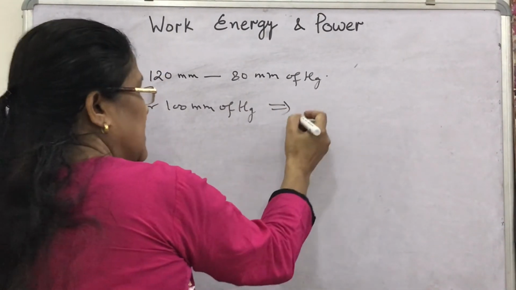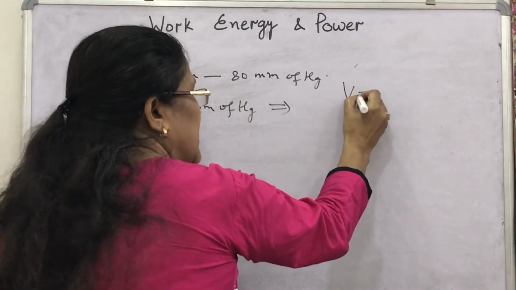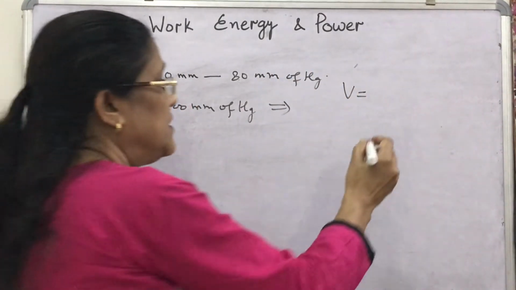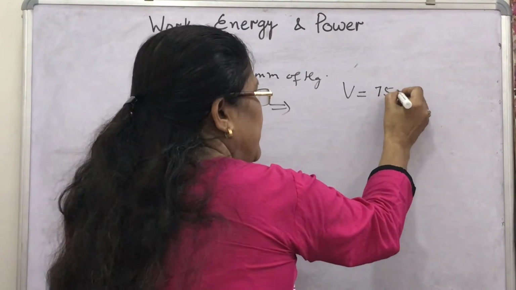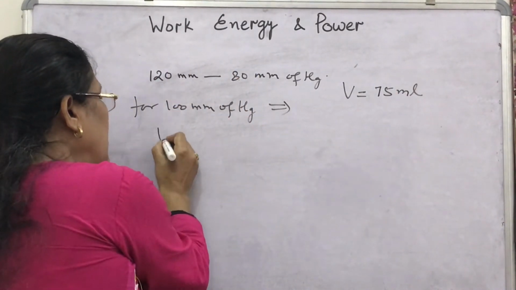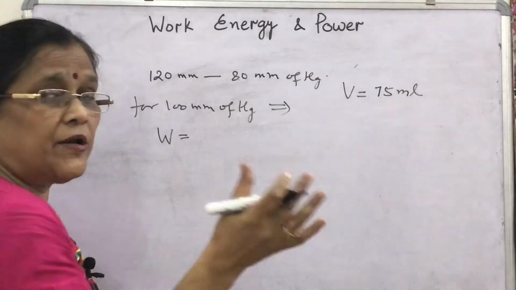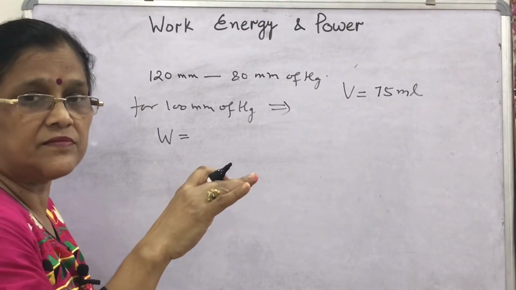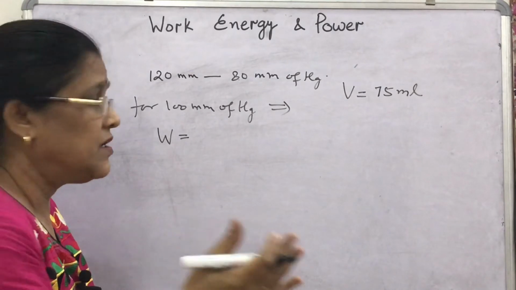against this pressure the volume of blood discharged by the heart is 75 ml. Then what will be the work done per beat of the heart? How will you calculate?